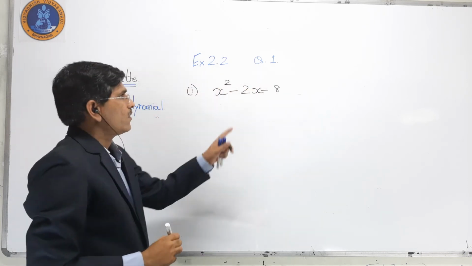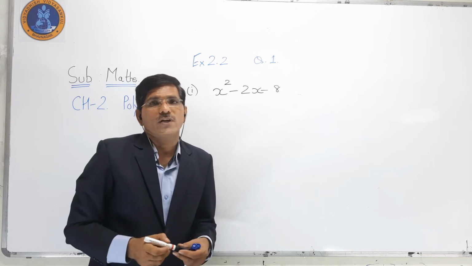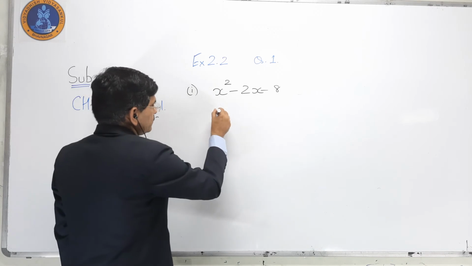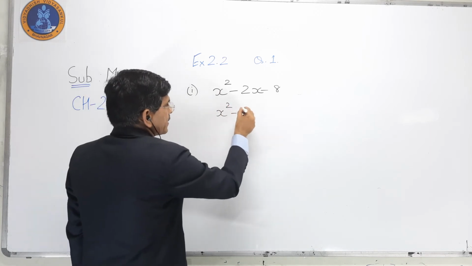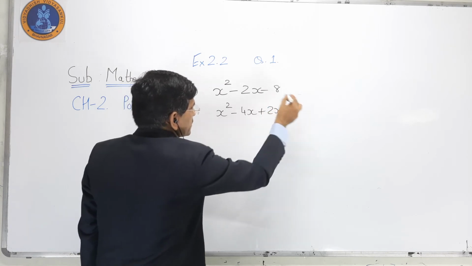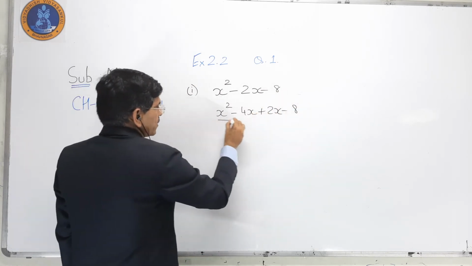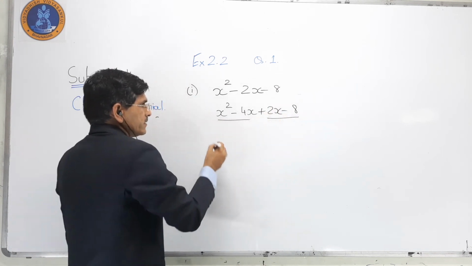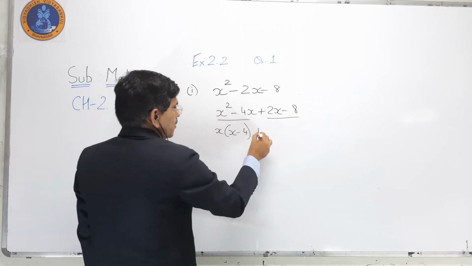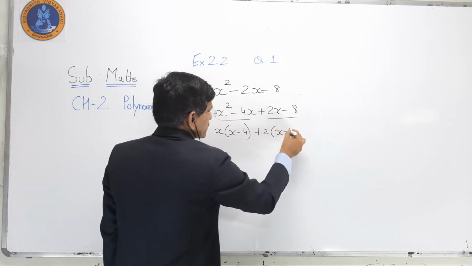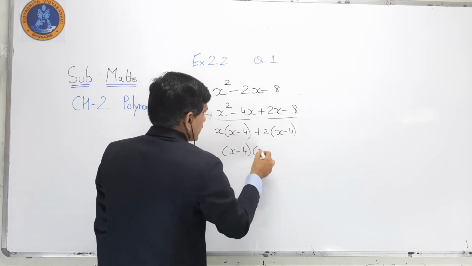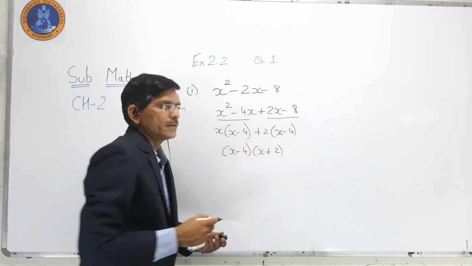Now the factors of 8: we know 1 into 8 or 2 into 4. So x square minus 4x plus 2x minus 8. Now x is common, so x into x minus 4 plus 2 into x minus 4. So x minus 4 and x plus 2.